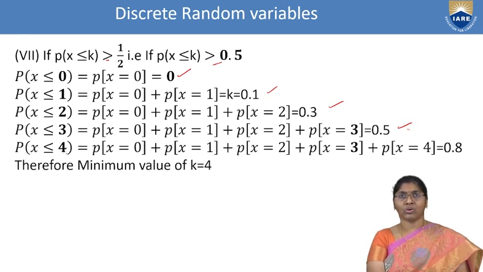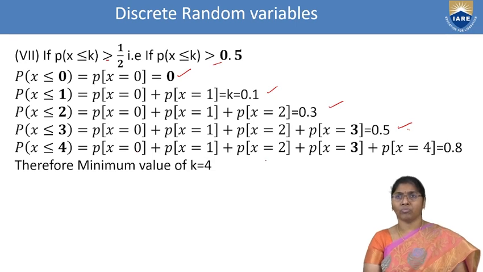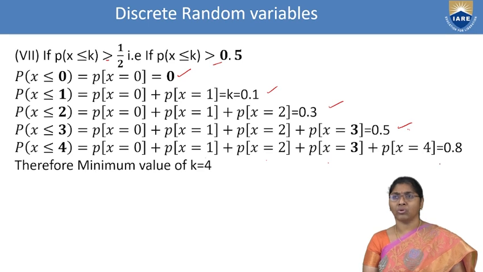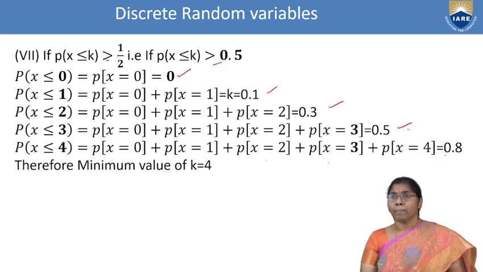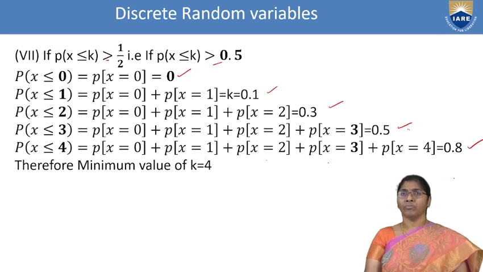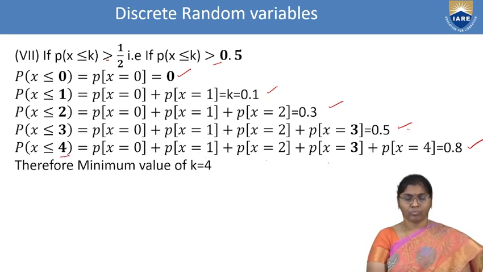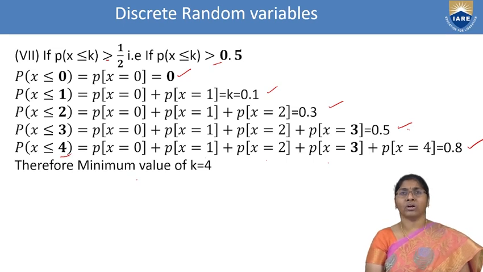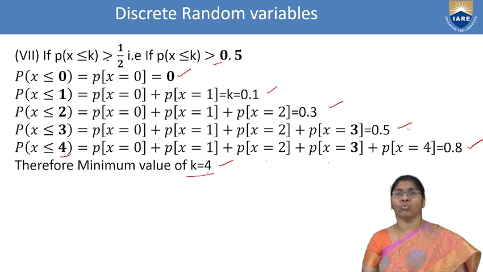That is P of x less than or equal to 4. That is P of x equal to 0 plus P of x equal to 1, P of x equal to 2, P of x equal to 3, P of x equal to 4. Then that equals 8k, that equals 0.8. This is the minimum value. In which step we get above 0.5, that is k equal to 4. That step is k equal to 4. Therefore, we can choose the minimum value of k equal to 4. That's all.